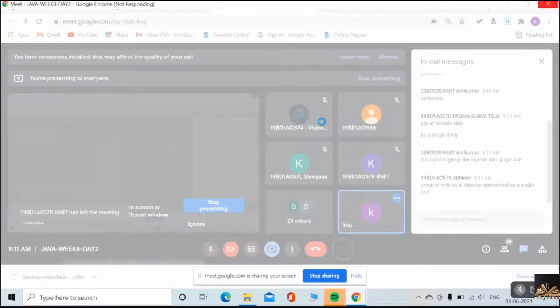Yes, a group of individual objects represented as a single unit. Very good, very good. Then what is the collection framework? Very good, Abhinav and Anil. What is the collection framework then?